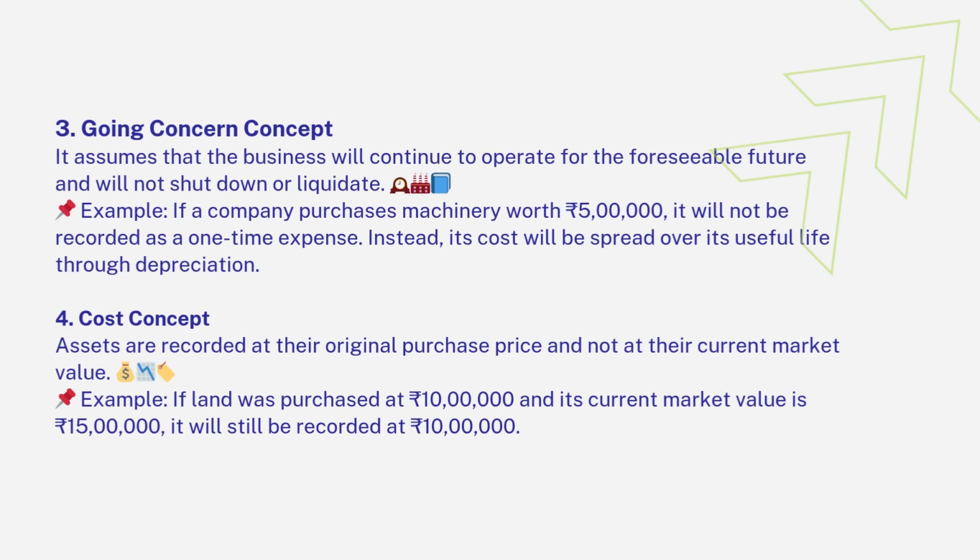3. Going concern concept. It assumes that the business will continue to operate for the foreseeable future and will not shut down or liquidate. Example, if a company purchases machinery worth 5 lakh rupees, it will not be recorded as a one-time expense. Instead, its cost will be spread over its useful life through depreciation.